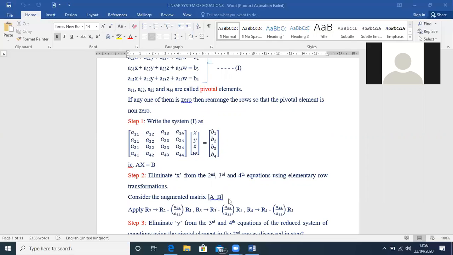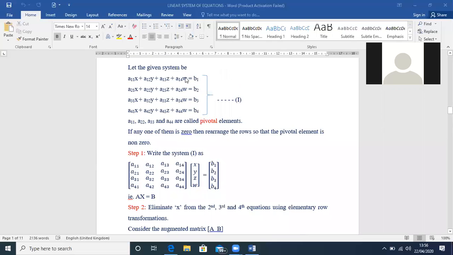Your aim is to eliminate x from the second, third, and fourth equations. X is there in the first equation, though. Your aim is to eliminate x from the second equation, the third equation, and the fourth equation, which means you have to make A21, A31, A41 zero. By using row transformations, you make A21, A31, A41 zero in the first step.